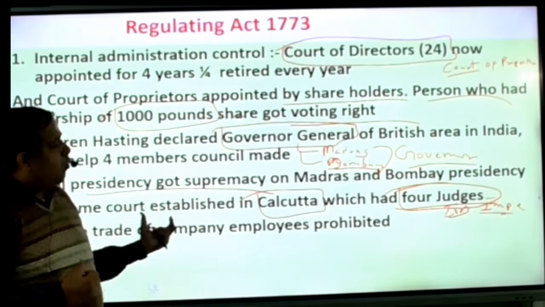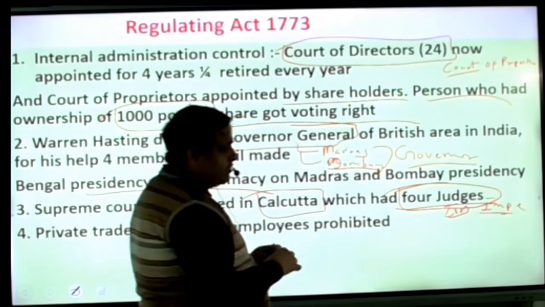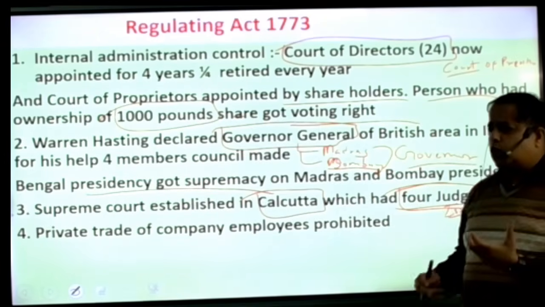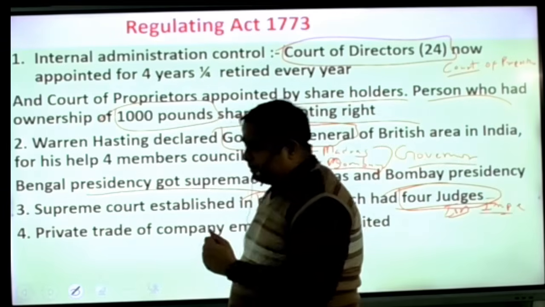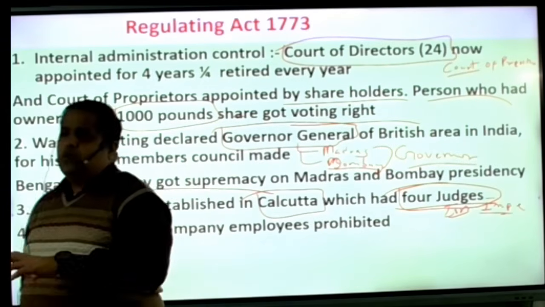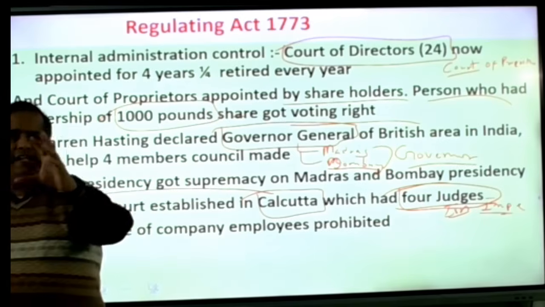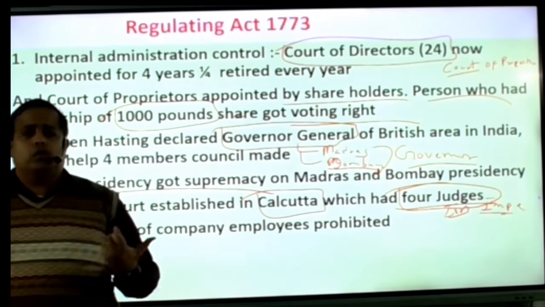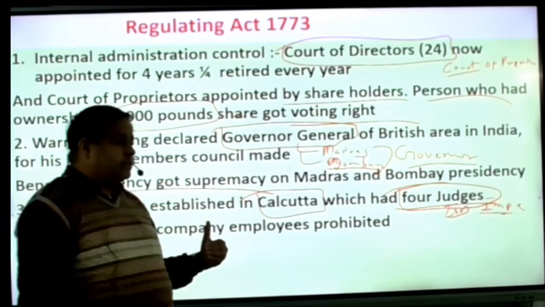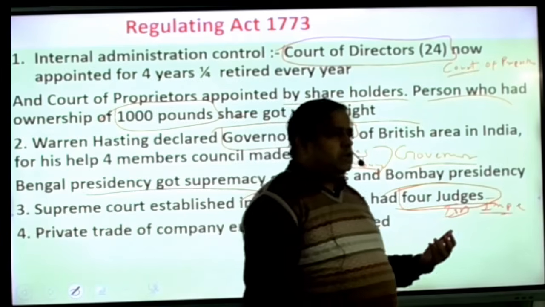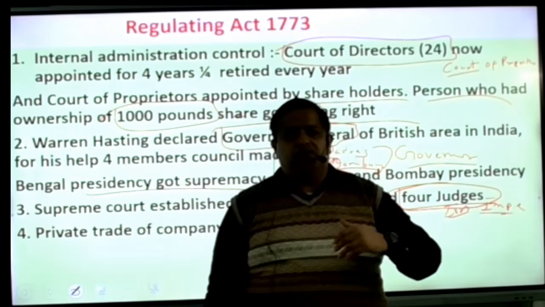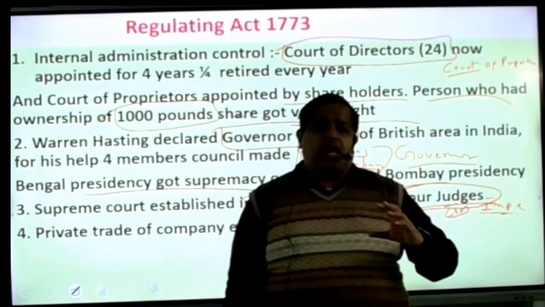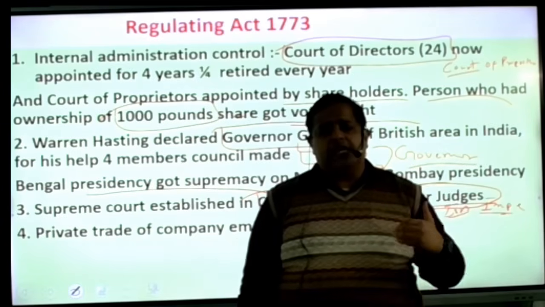And why was all this done? Because, beta, a time gap had arisen. If you think about what was going on at that time, the Court of Directors were in England and the governors were in India. So sometimes what happened is that these governors were doing something, and if they wanted to take some strict action, there was a time gap between England and India.